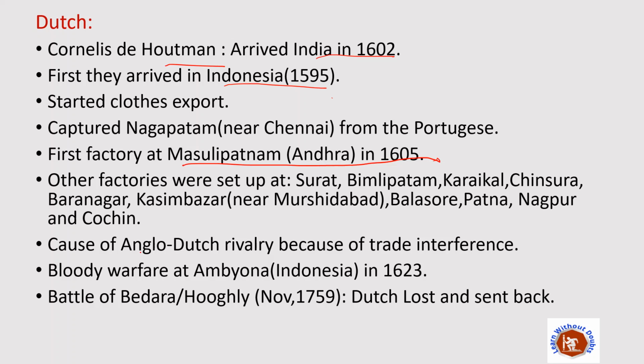Okay, so when the British came to India, the Dutch thought, why should we share our trade monopoly with someone else, with some other country? We should have our trade monopoly in India. This trade interference led to the Anglo-Dutch rivalry. Because of this, bloody warfare took place at Ambiona, which is in Indonesia, in 1623.